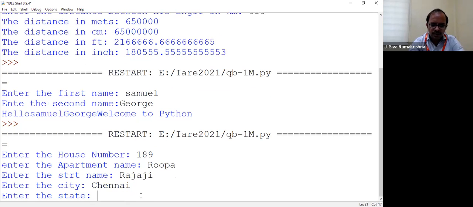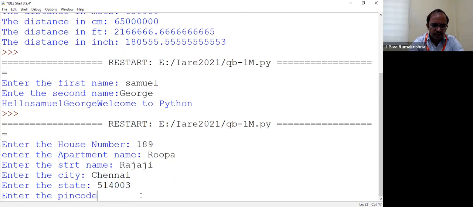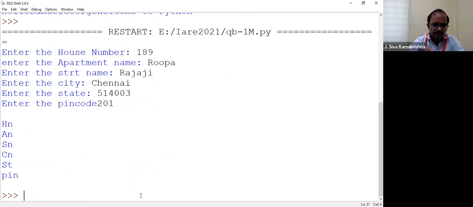Okay, pin code, some value I'm giving. Enter the state. So this will go. See, it is not coming. So rather it should come like this.